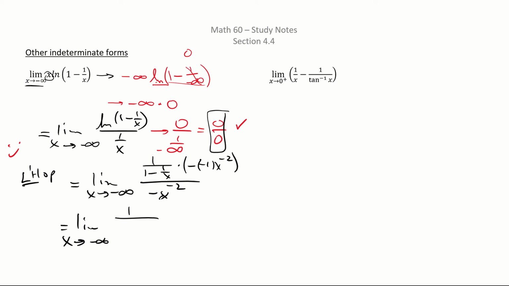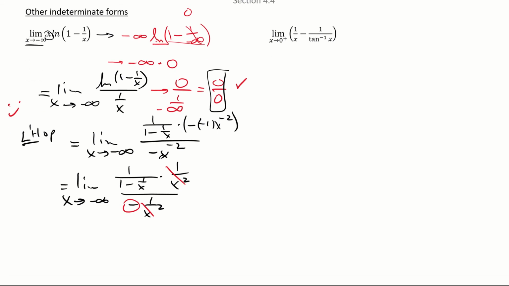We've got 1 over 1 minus 1 over x, and a double negative, and we've also got 1 over x squared. Downstairs, guess what? Negative 1 over x squared. You see that? That's some heavy-duty deriving right there. We can, at this stage, cancel these guys. Still the negative is surviving, and we can actually take this guy's limit now.